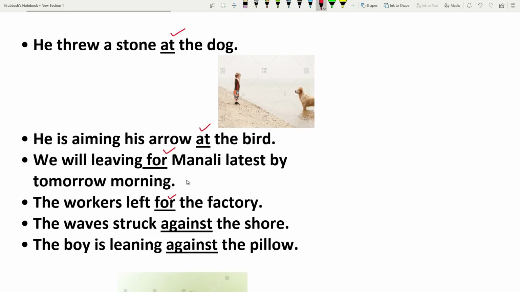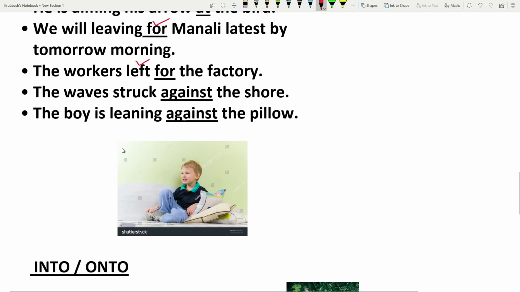Then preposition against. The waves struck against the shore. Against shows pressure or contact. What contact comes here? The contact of the wave to the shore.